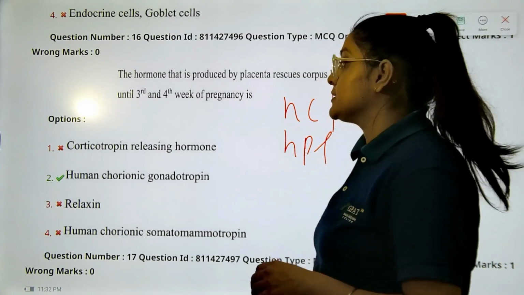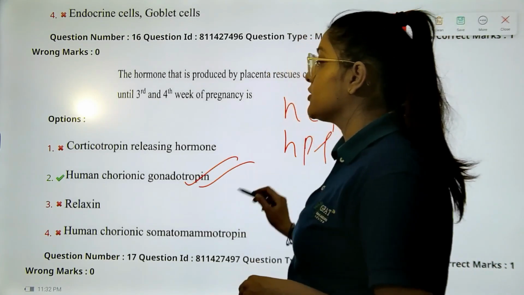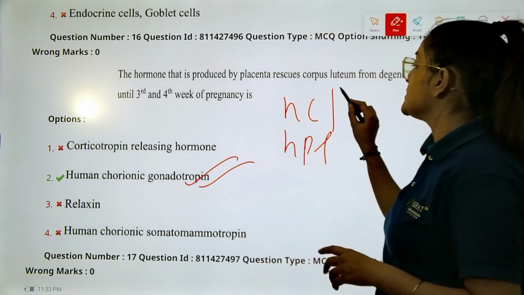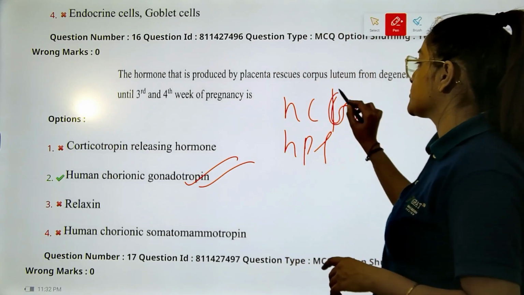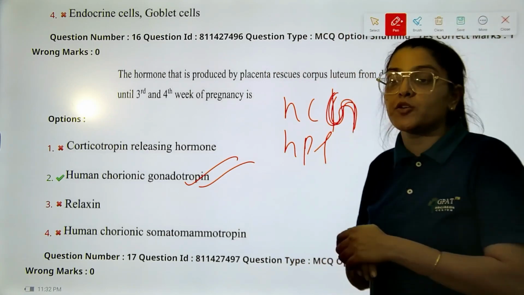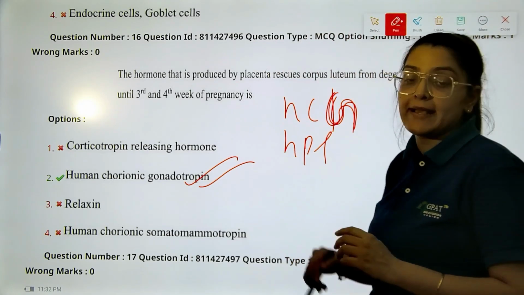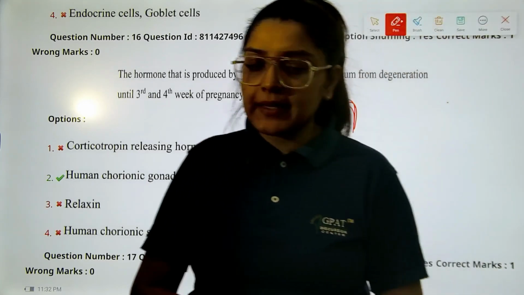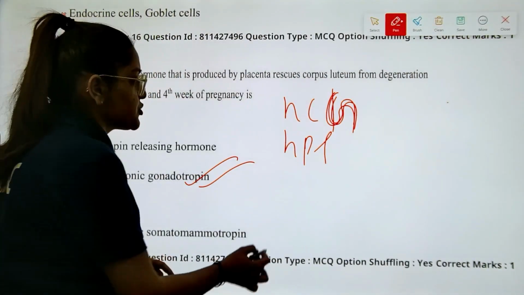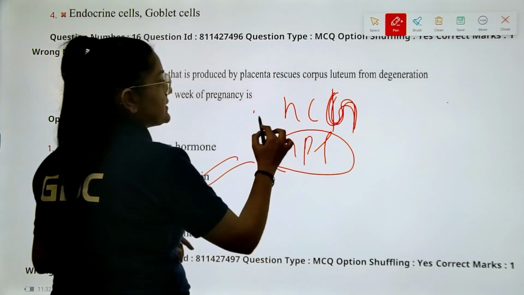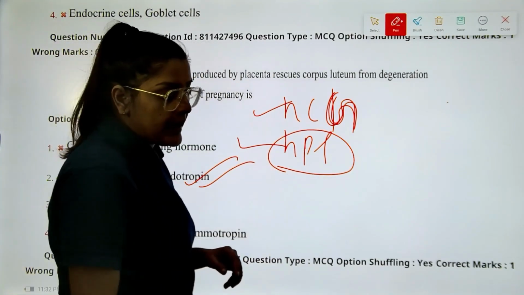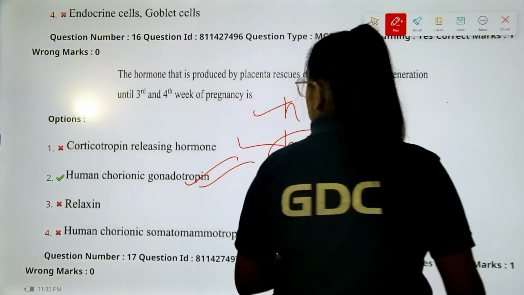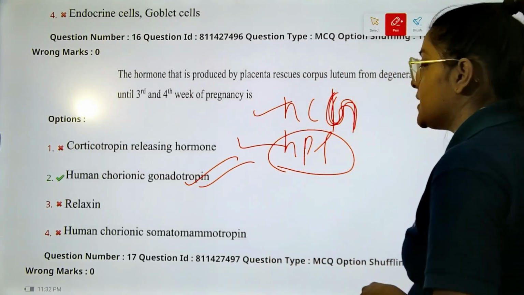HCG is none other than your human chorionic gonadotropin. HCG, not HCl, so sorry. HCG, human chorionic gonadotropin, and HPL, which is your human placental lactogen, I think. I am not sure about the full form. So it's HCG and HPL. These are the pregnancy hormones. The correct answer is option number B.